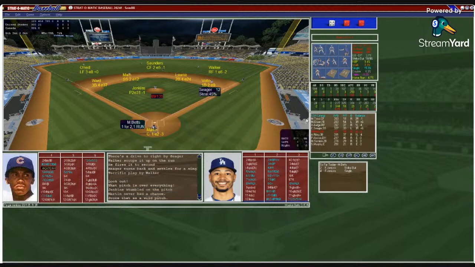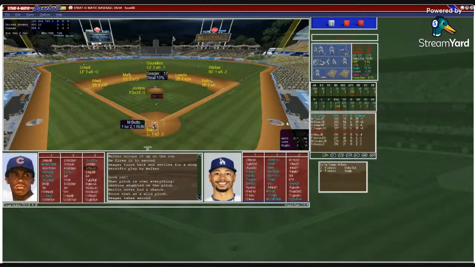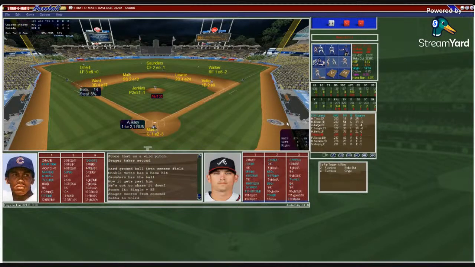Corey Seager coming up strong right now. Here's the pitch to Betts, and that is going to be a wild pitch, sending Seager to second. Here's the pitch to Betts, and that's a fly ball to center field. That's a base hit, a single. Betts will go all the way to third. Saunders overran it, and it's now 4-1.